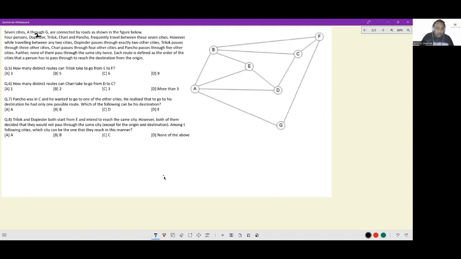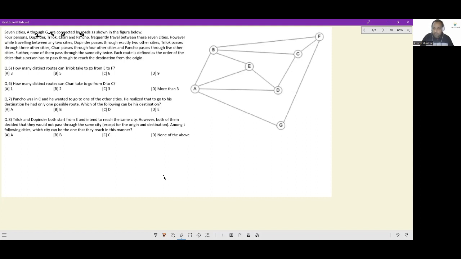Trilok passes through 3 other cities. Chari passes through 4 other cities. And Pancho passes through 5 other cities. So in their journey, apart from their origin and their destination, they're supposed to have either 2 cities or 3 cities or 4 cities or 5 cities.